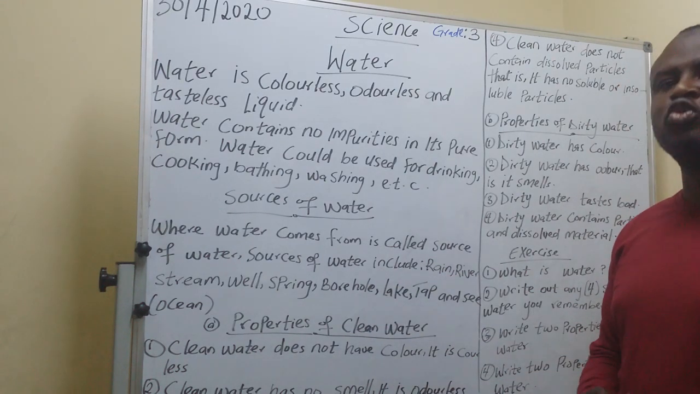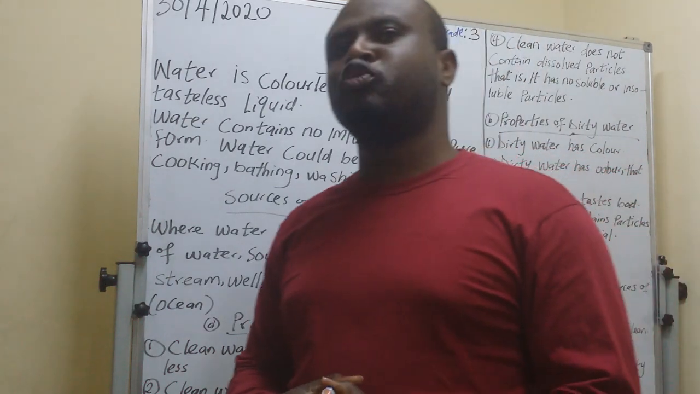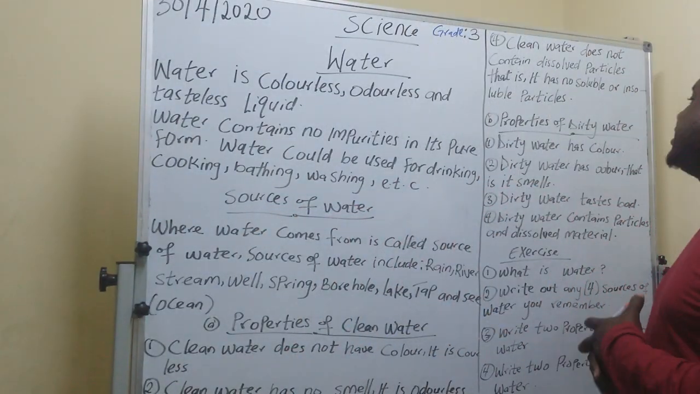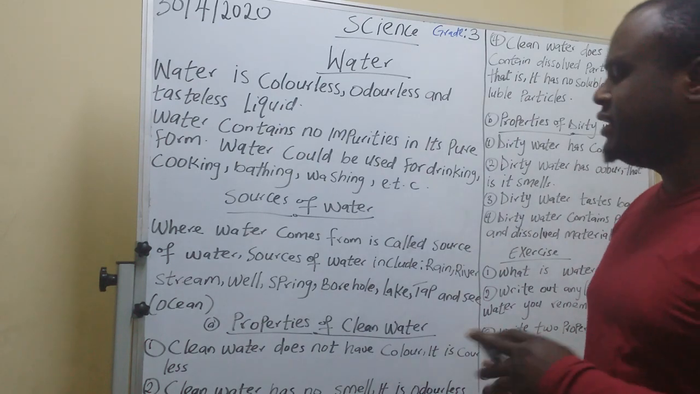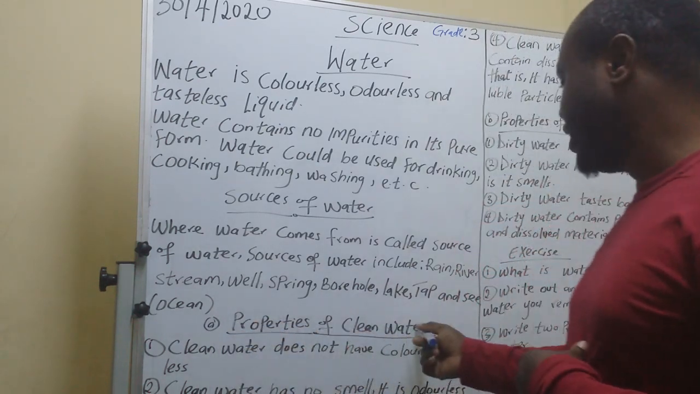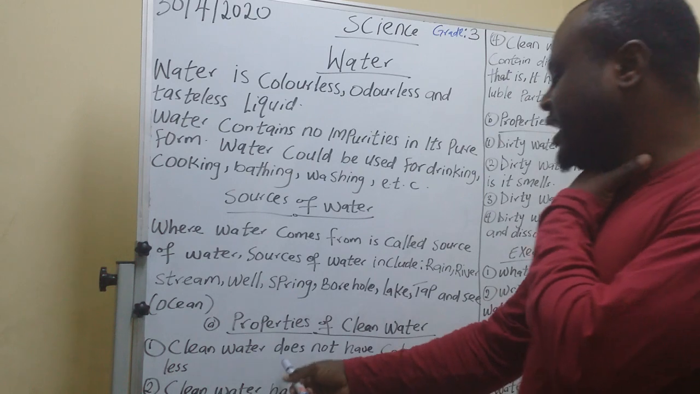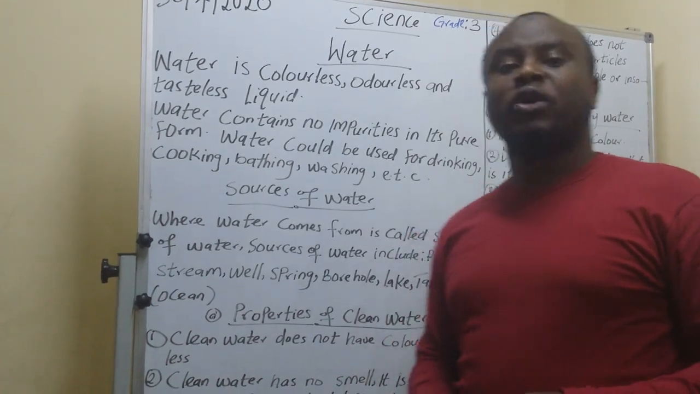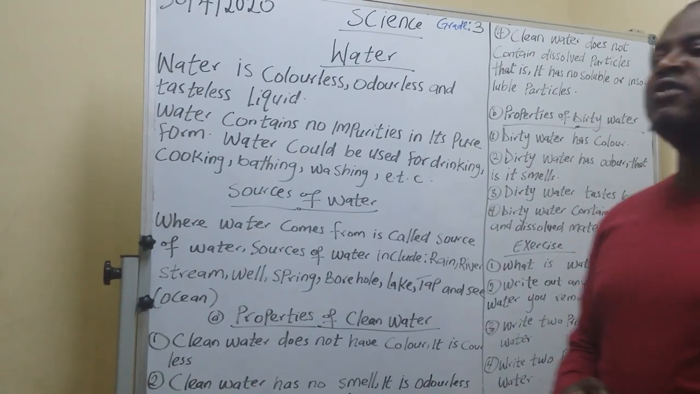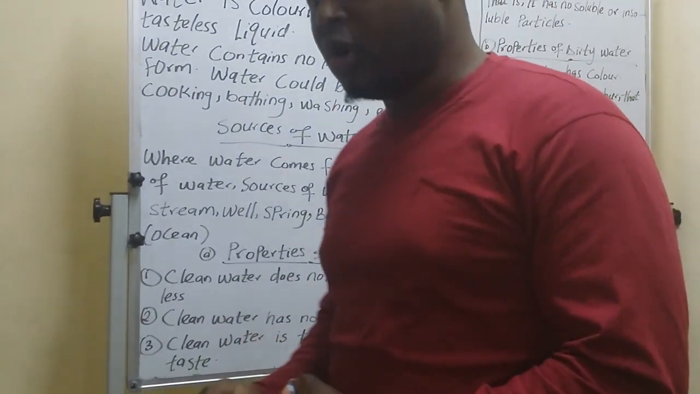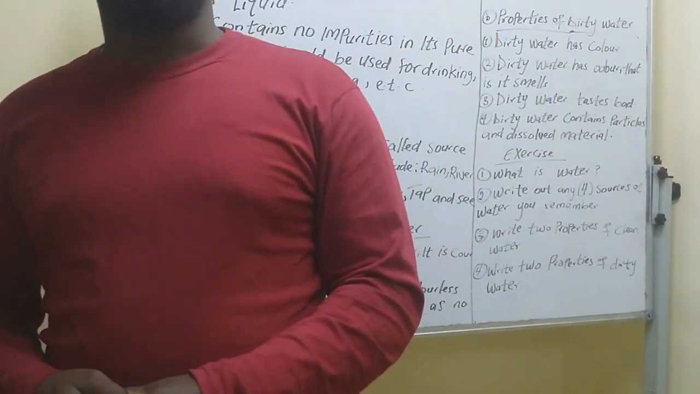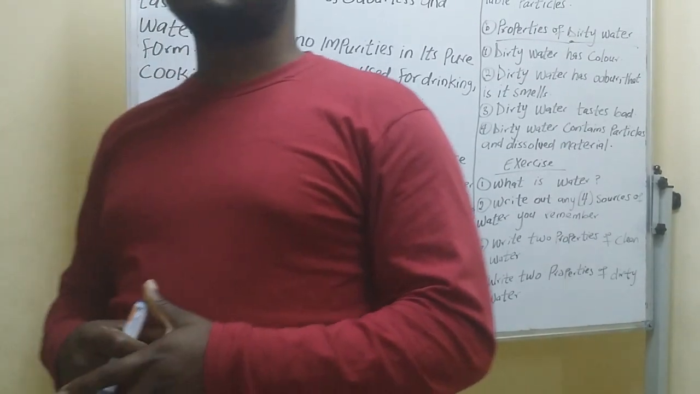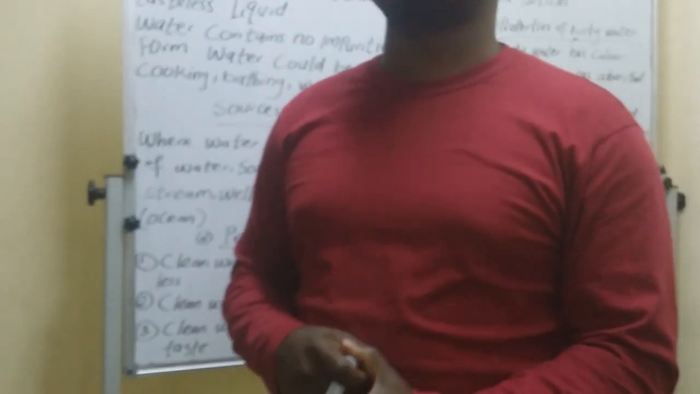Now after that, we have properties of water. Two properties of water: properties of clean water and properties of dirty water. A, properties of clean water. Clean water does not have color. As I told you earlier, water has no color. Whenever you have water in your cup, or on the street, on the ground, and the water has color, that water is not clean water.